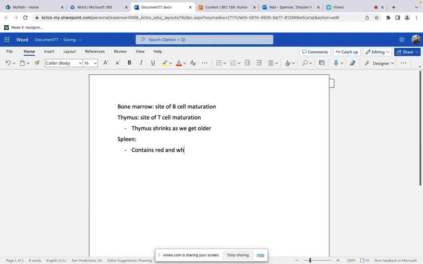It contains red and white pulp and is located in the left upper quadrant. It may become inflamed after viral infection. We talked about mono, how athletes have to abstain from any contact sports due to swelling of the spleen. After mono, that's a complication that can happen. You can have rupture of the spleen if they experience any type of trauma.